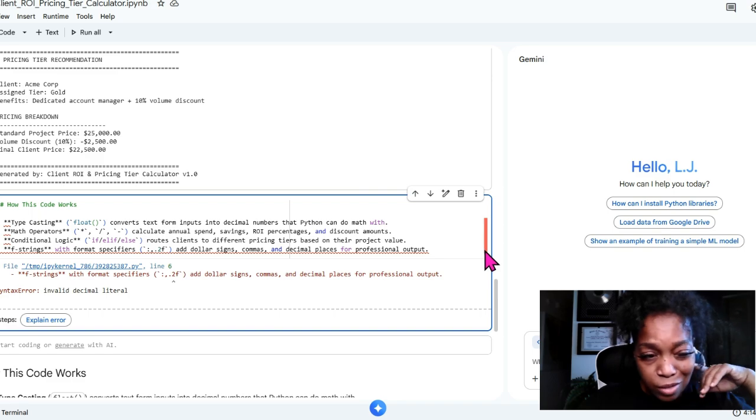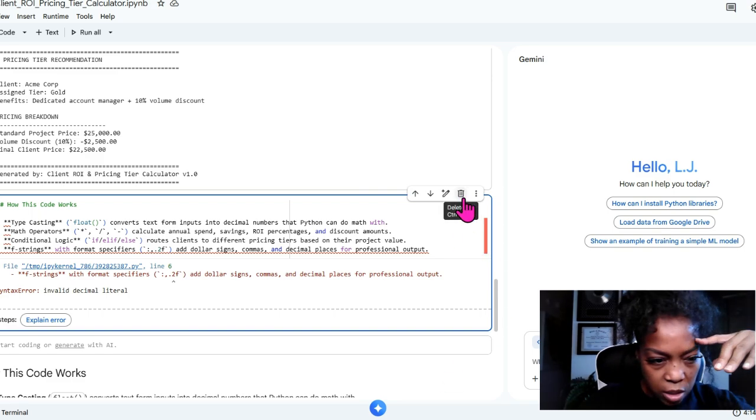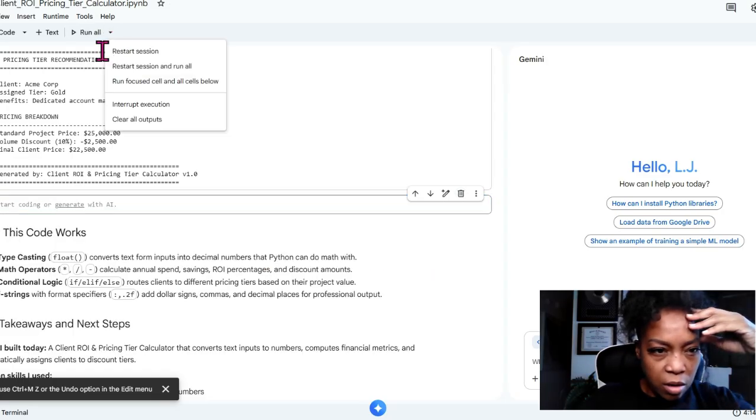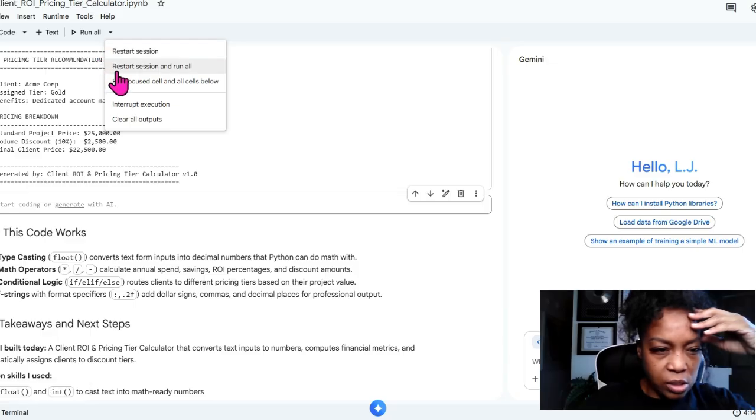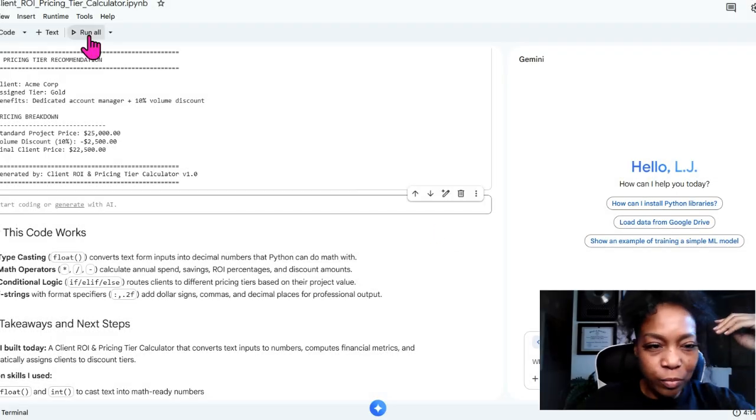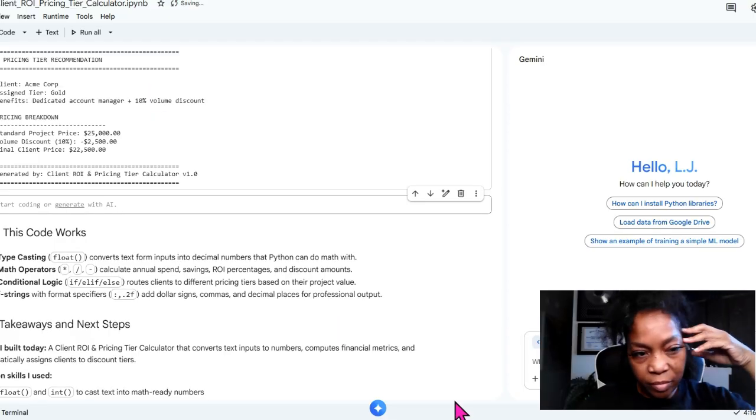Let me tell you what I forgot to do. I forgot to delete this error. Can I still delete it? Yeah. All right, let me do a runtime again. Runtime, restart the session and run all. Are you sure you want to restart? No, I'm not sure, so I'm not going to do that. I'll just say run all the cells below. Okay.